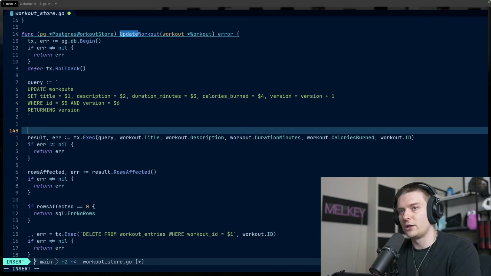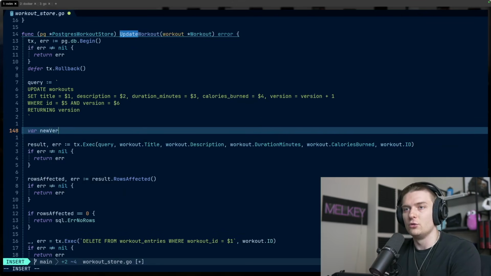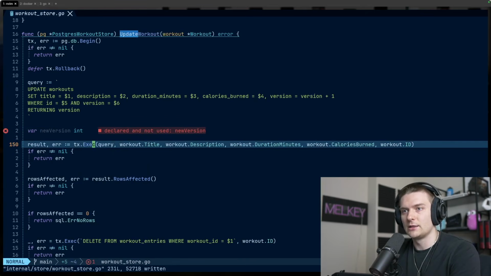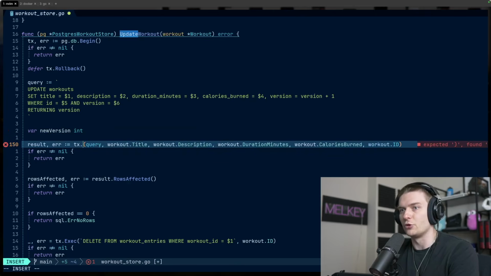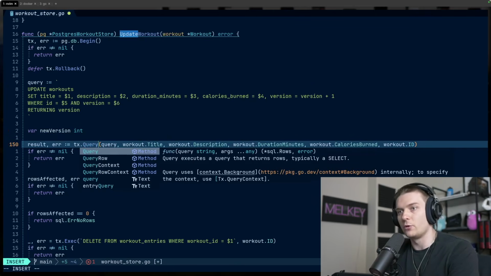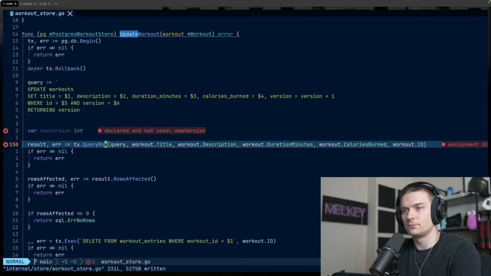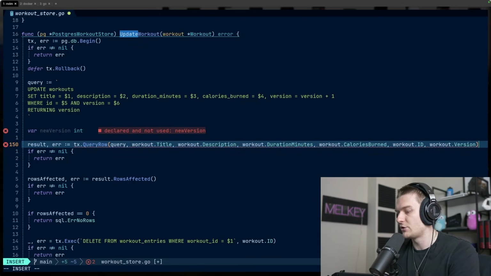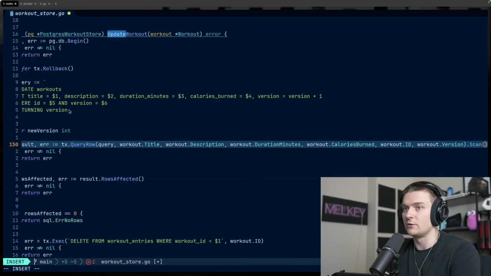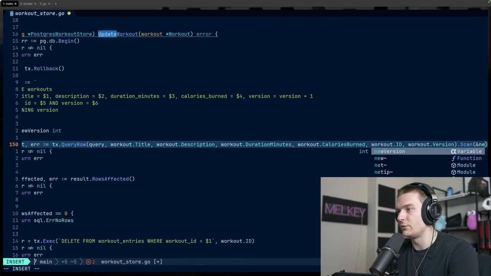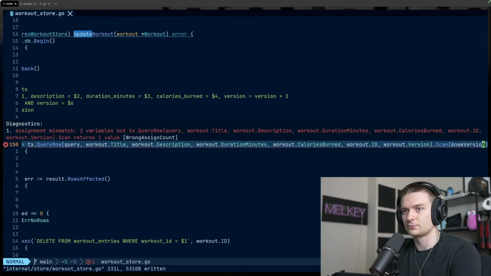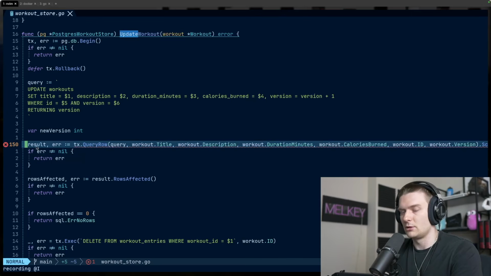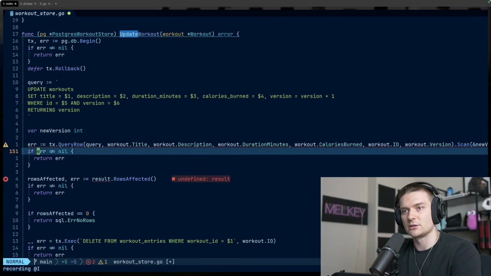All right, and following that, we can just create a new variable, something like var new version. We're going to make that into an int. And then here, instead of exec now, because we're going to be returning something, we can do transaction query row. Okay. And right after workout ID, we're going to do workout.version. And then here, we're actually going to scan, because we're returning the version from our query, into the reference of new version, like so. Okay, and then you can see we have a variable mismatch. And that's because it no longer responds with result, but just an error, like so.